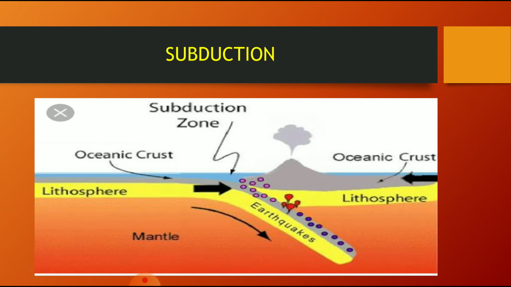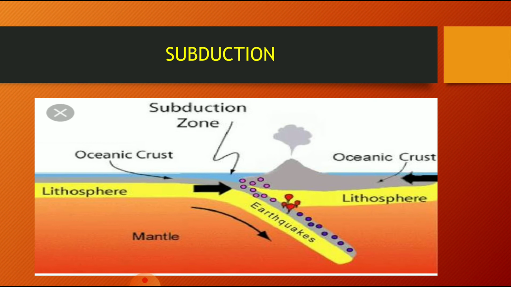The earthquakes are there. Now subduction is a geological process that, due to the gravitational potential energy, one plate moves under another. Can you see the red thing? That means one plate is moving under another plate, and that zone is known as the subduction zone.